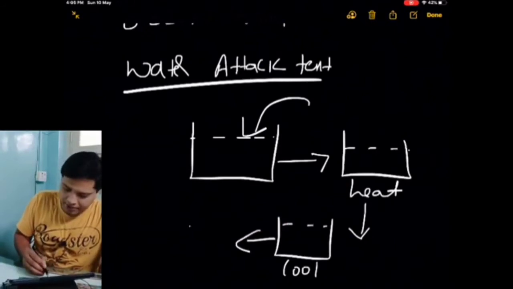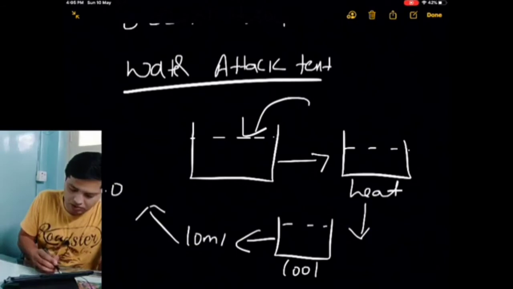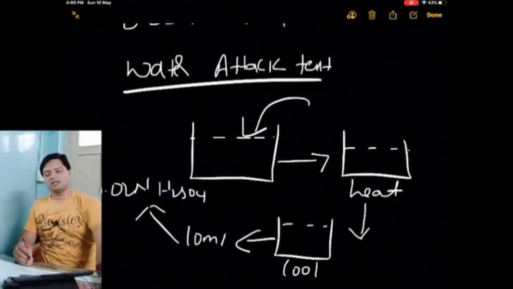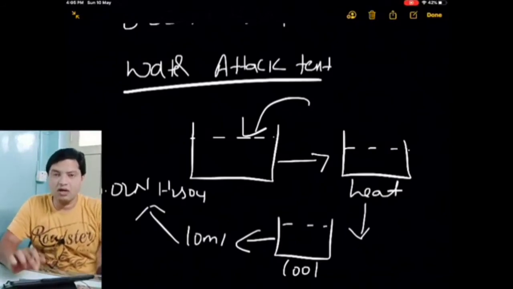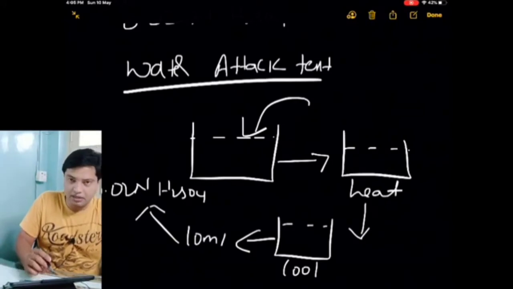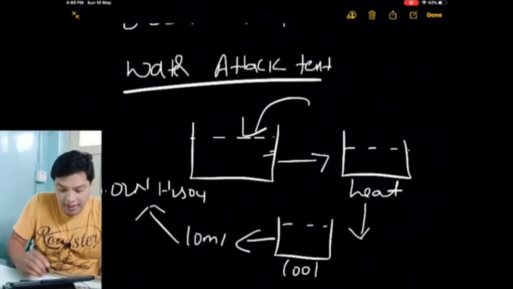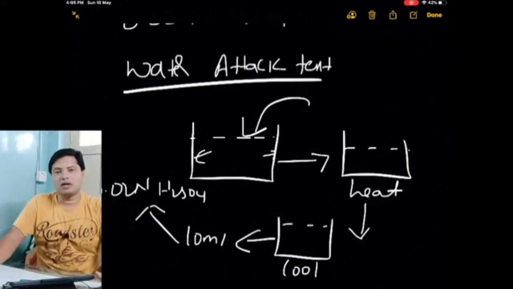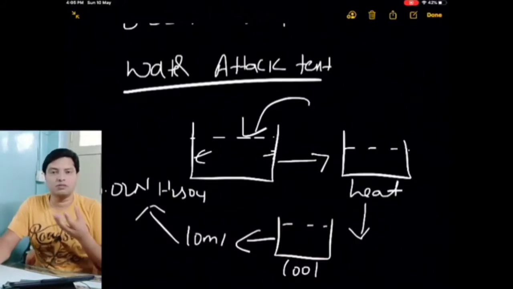Okay, take 10 ml and titrate this 10 ml with 0.02 normal strong acid. Then you will get some values. Why do we call it the water attack test? Because you keep water inside the beaker whose alkalinity needs to be tested, and this water will try to attack the glass. Hence we call it the water attack test. Due to that, alkalinity will come into the water which is present in the beaker.